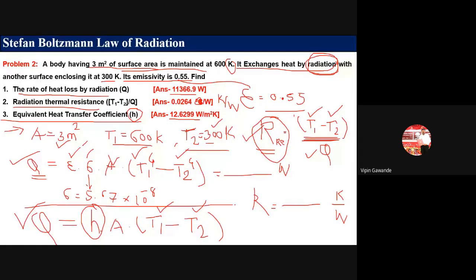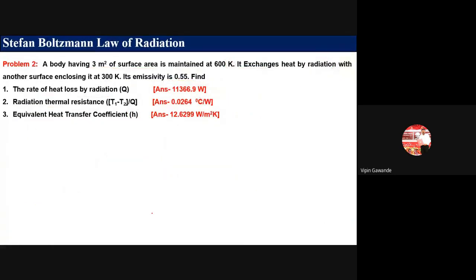So you can calculate the value of H from this equation. Here you have to use the equation of convection, Q is equal to HA (T1 minus T2). So these things you have to remember. The formula for radiation is Q is equal to epsilon sigma A (T1 raised to power 4 minus T2 raised to power 4). Radiation thermal resistance is equal to T1 minus T2 divided by Q. And when equivalent heat transfer coefficient H is asked, it is Q is equal to HA (T1 minus T2). That much you have to remember for solving the problem. Now we have covered all the modes of heat transfer.